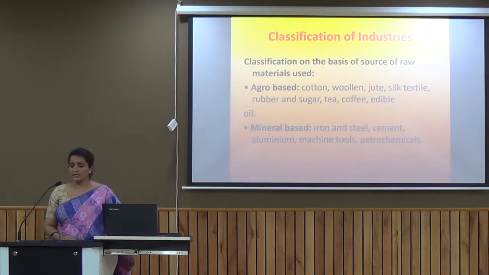Now to understand industry in a better manner, we have classified the industries on the basis of different attributes. The first attribute is on the basis of raw material. On the basis of raw material, we have divided the industries into two categories, agro-based and mineral-based industries. Agro-based industries are those which use raw material from agriculture. Mineral-based industries are those which get raw material from mining activity.